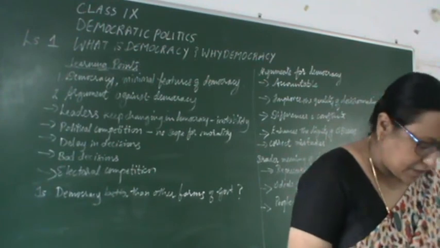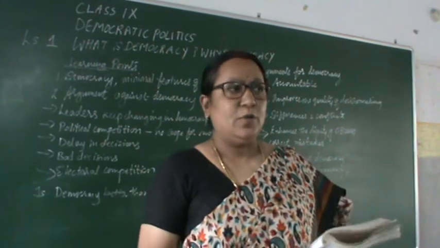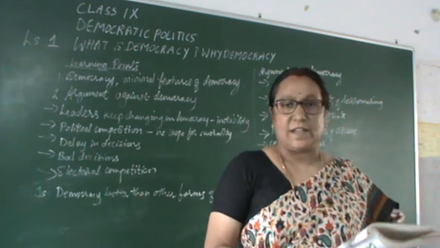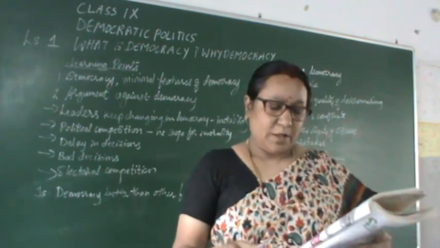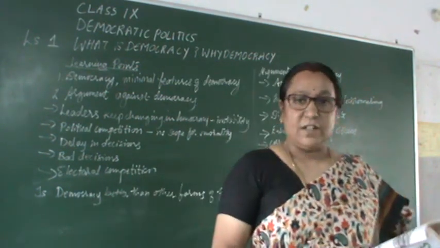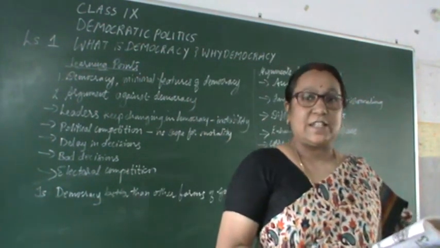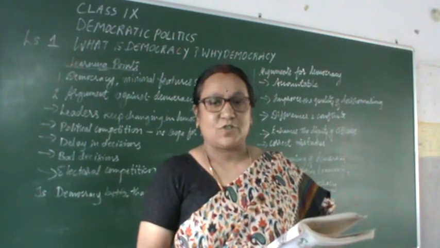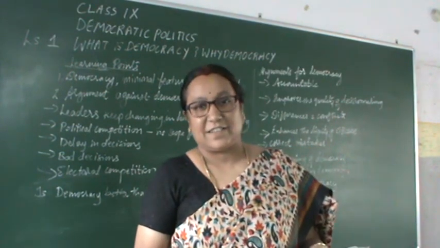Now, what are the minimal features of democracy? First, the definition: democracy is a form of government in which the rulers are elected by the people. According to this, the first feature is that rulers are elected by the people and they take all the major decisions. We saw Pakistan under General Musharraf; we cannot call it a democratic form of government because he did not come to power through people electing him. Isn't it so, children?